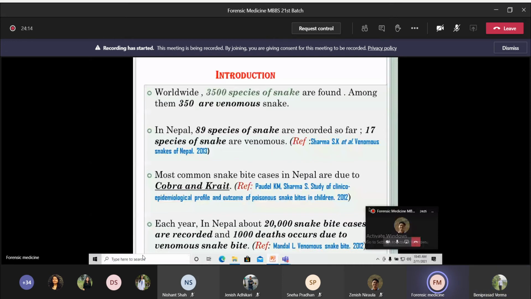Worldwide, around 3,500 species of snake are found, and among them, 350 are venomous or poisonous snake. In Nepal, 89 species of snake are recorded so far, and among the 89, 17 are venomous or poisonous. The most common snake bite cases in Nepal are due to cobra and krait, and mostly occur in the Tarai region during summer season. Each year in Nepal, around 20,000 snake bite cases are recorded, and among those, 10,000 deaths occur due to venomous snake bite.